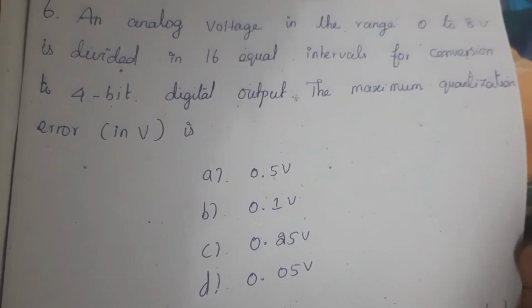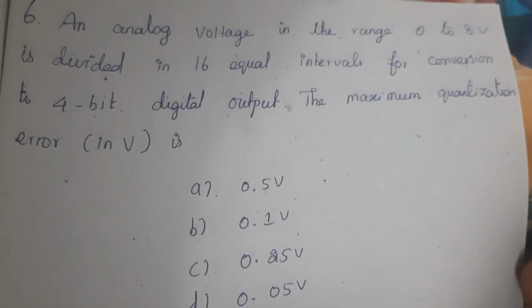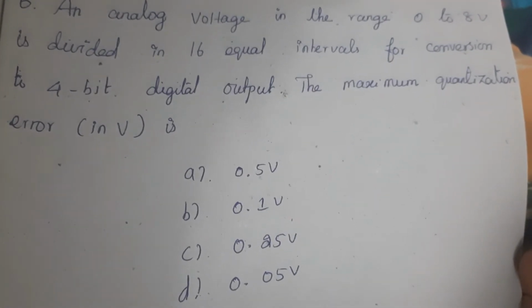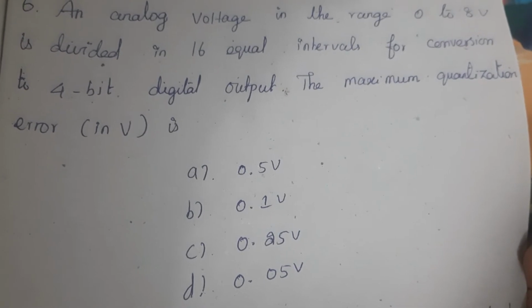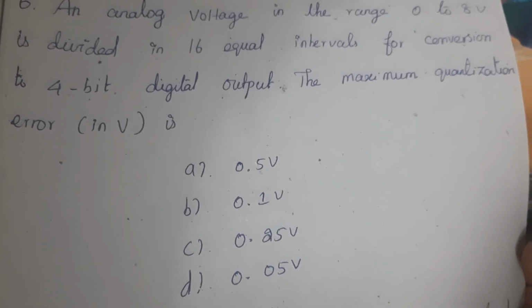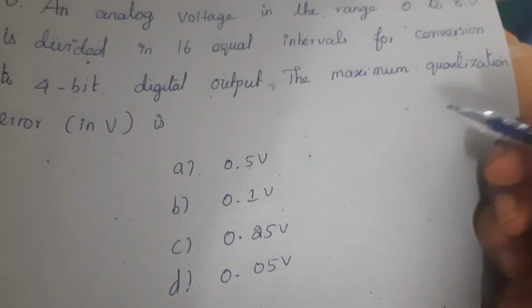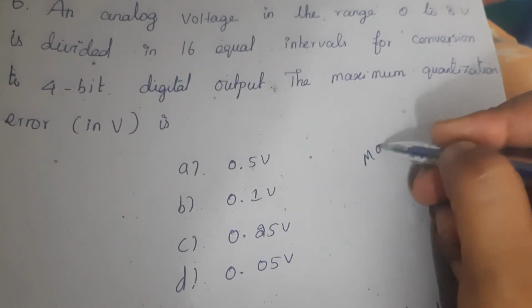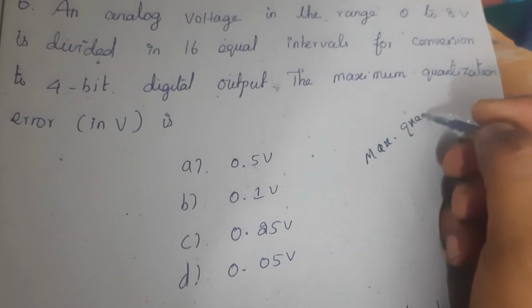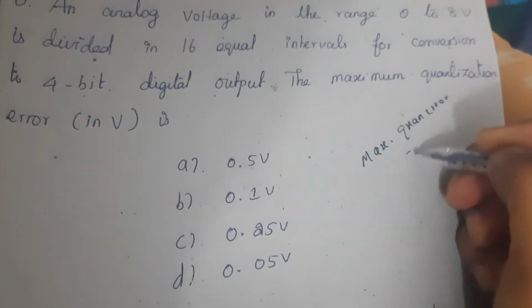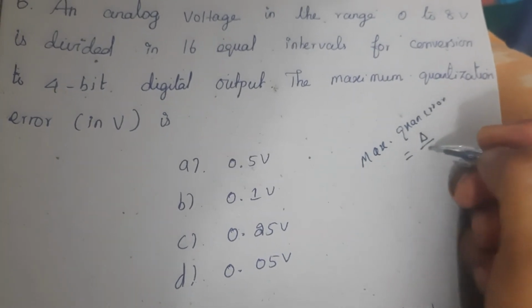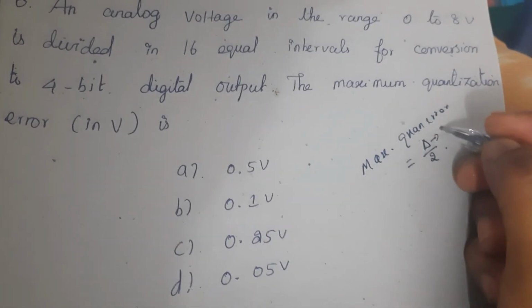Sixth question, an analog voltage in the range 0 to 8 volt is divided in 16 equal intervals for conversion to 4-bit digital output. The maximum quantization error in volt is, and maximum quantization error formula, that is equal to del by 2, where del is step size.